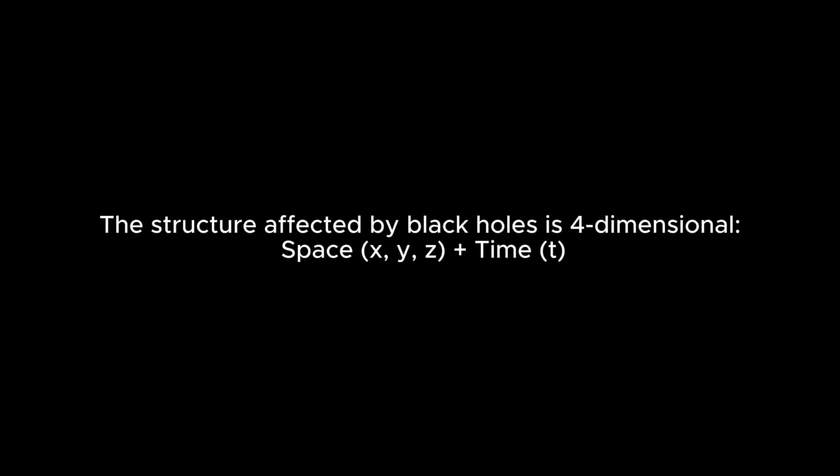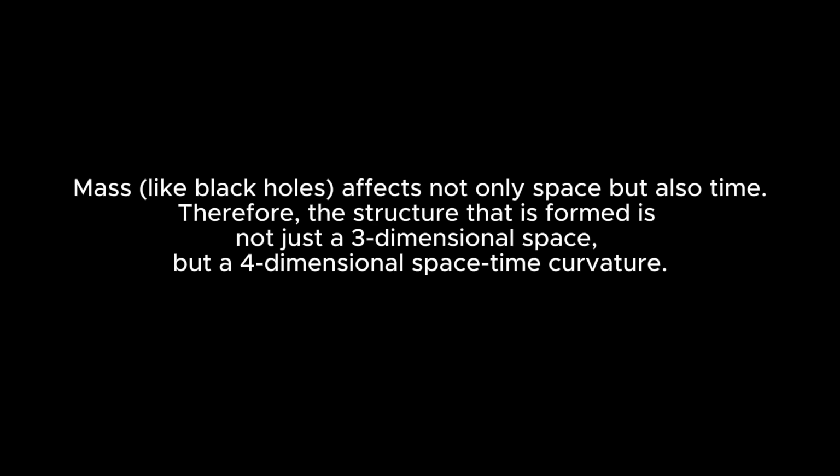In classical 3D space, we could only bend the x, y, z coordinates. However, here, since time is also bent, this event cannot be explained with just 3 dimensions. The structure affected by black holes is 4-dimensional, space x, y, z plus time t. Mass like black holes affects not only space but also time. Therefore, the structure that is formed is not just a 3-dimensional space, but a 4-dimensional spacetime curvature.